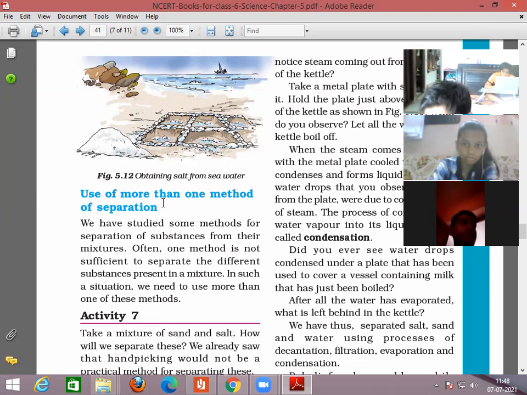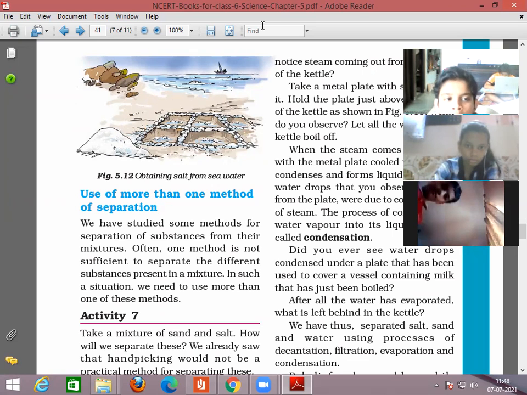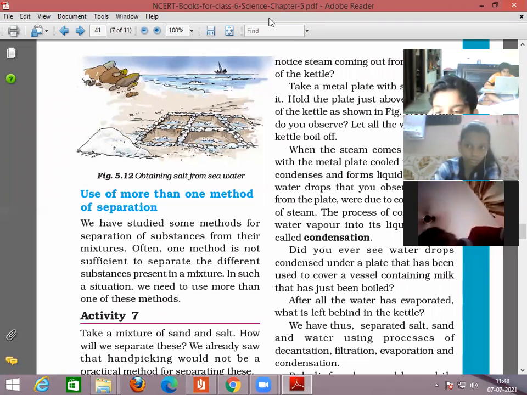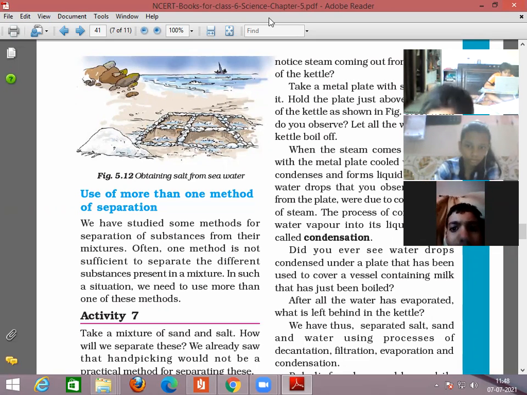So sometimes what happens, we need to use 2 or 3 methods together, because one method is not sufficient and we do not get the pure substance. So to obtain the pure substance, we need to use 2 methods. The next methods we'll study later on. Now we'll perform the different activities.